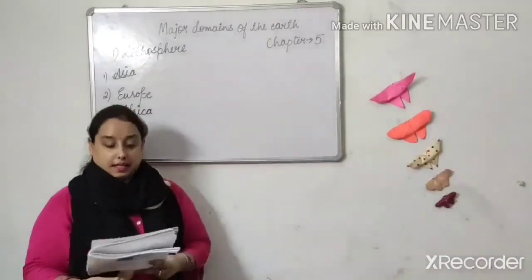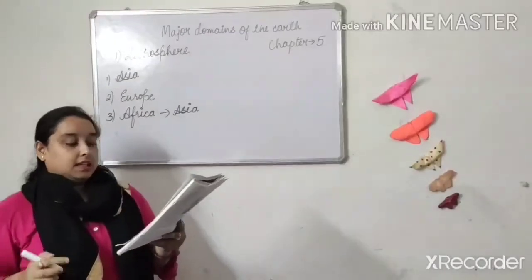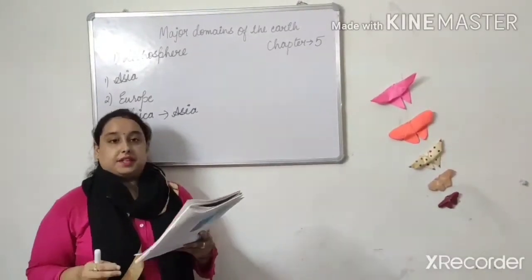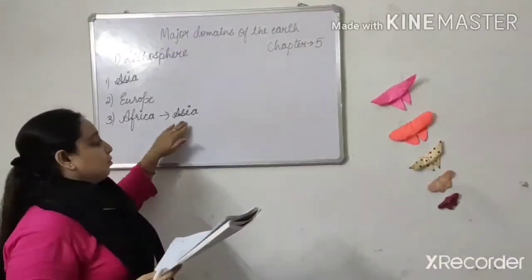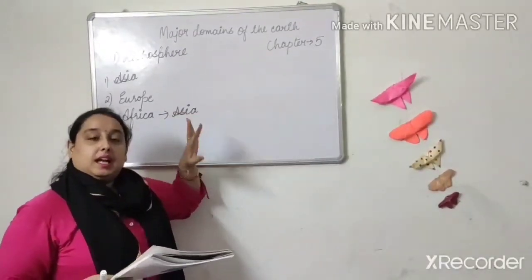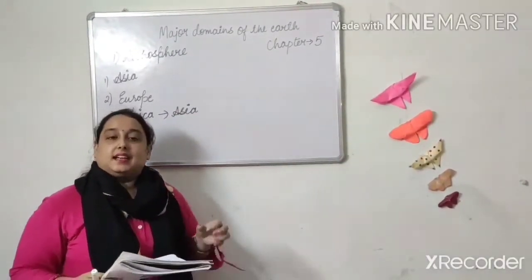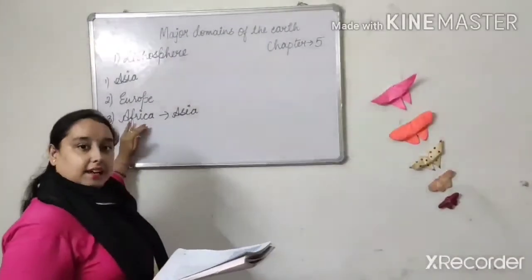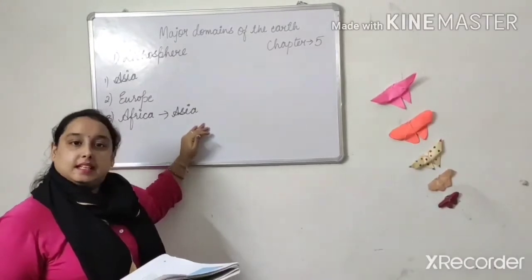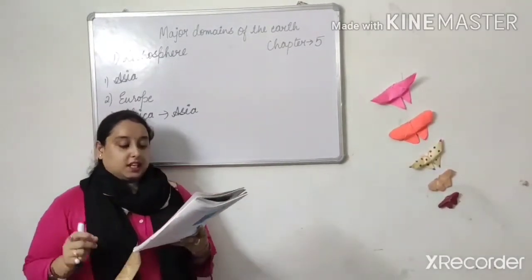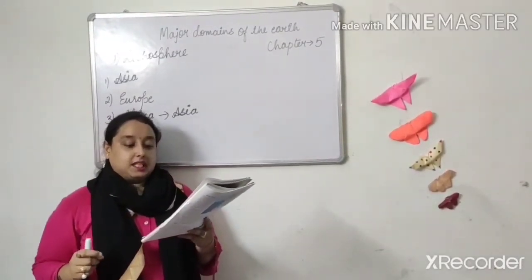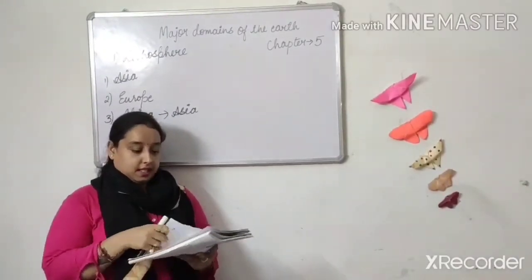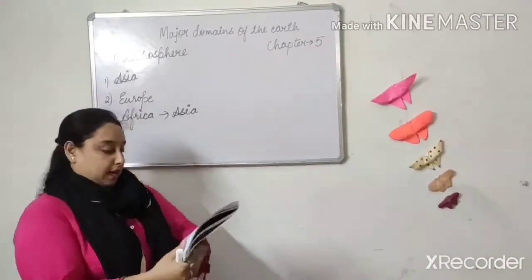We learn about Africa. Africa is the second largest continent after Asia. Means as I have told you, after Asia, Africa is the second largest continent. ठीक है, second largest continent कौन सा है, Africa. The first one is Asia. Now the equator or zero latitude runs almost through the middle of the continent. Means as you can see in the map, okay,